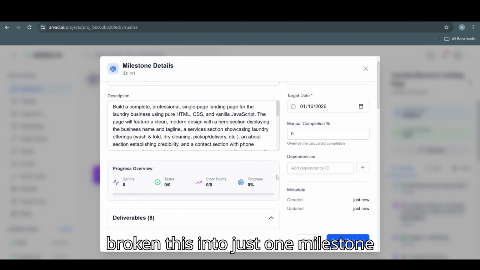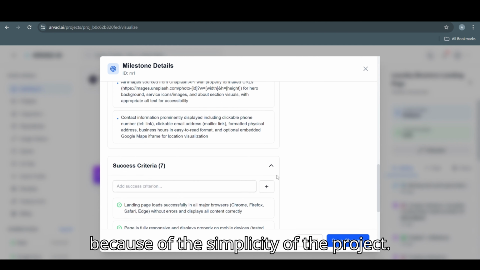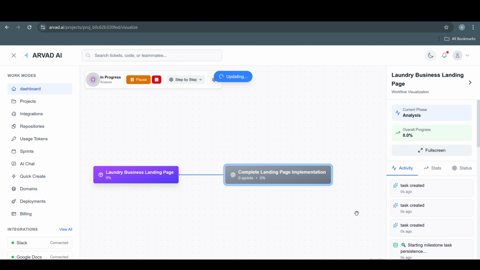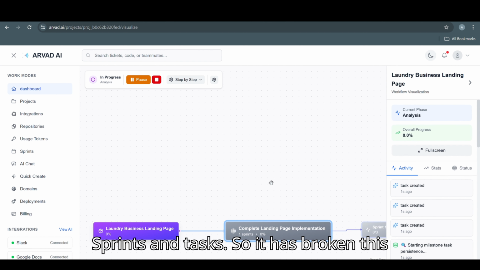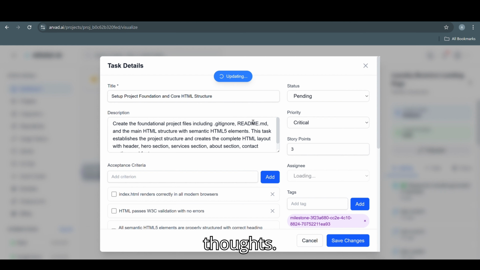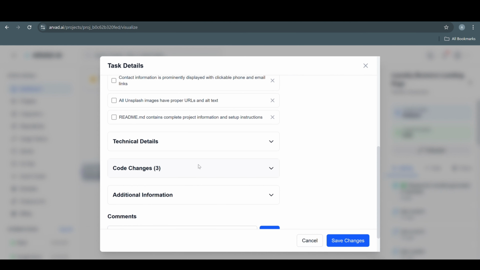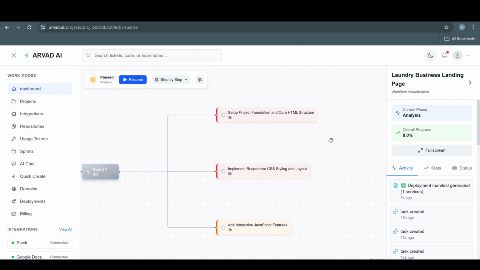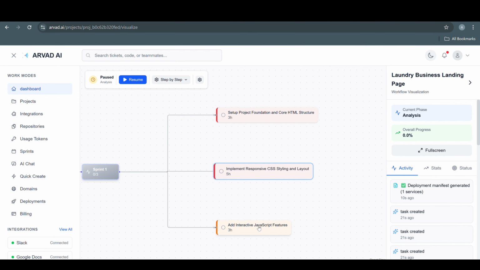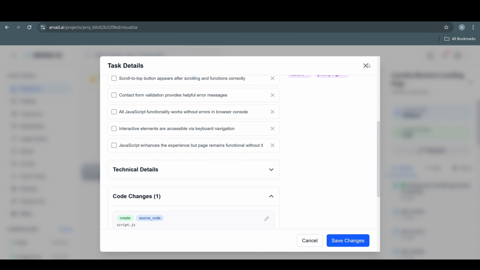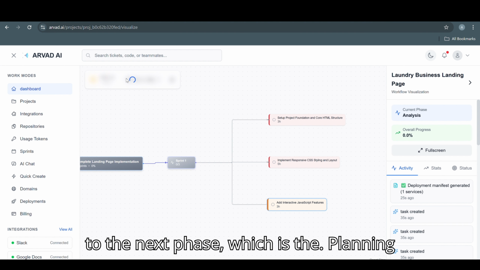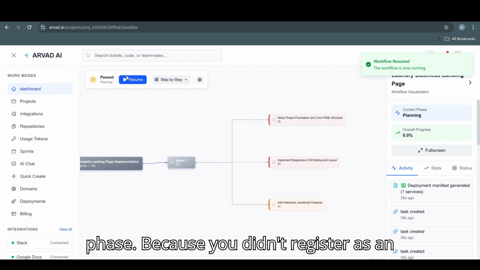So it has broken this into just one milestone because of the simplicity of the project, and it's currently breaking it down into sprints and tasks. So it has broken this down into a single sprint and 3 tasks. I mean, it's that simple, really. So I go ahead to the next phase, which is the planning phase.